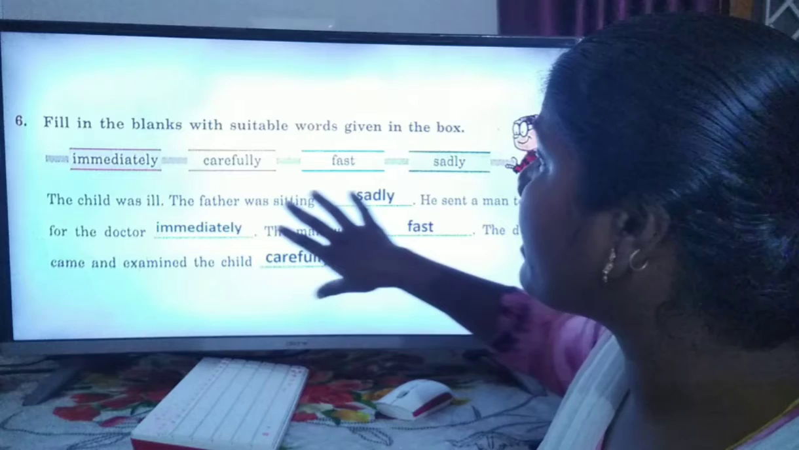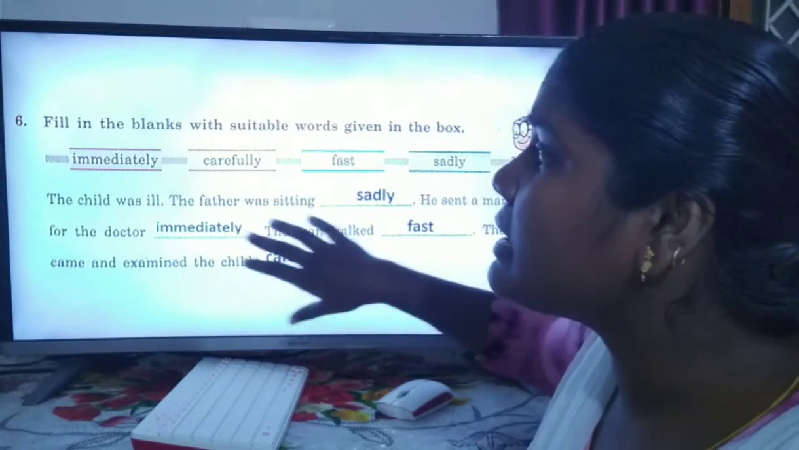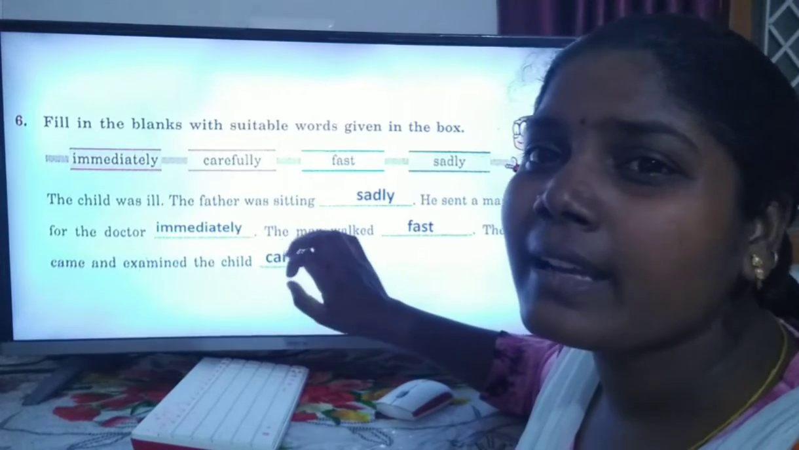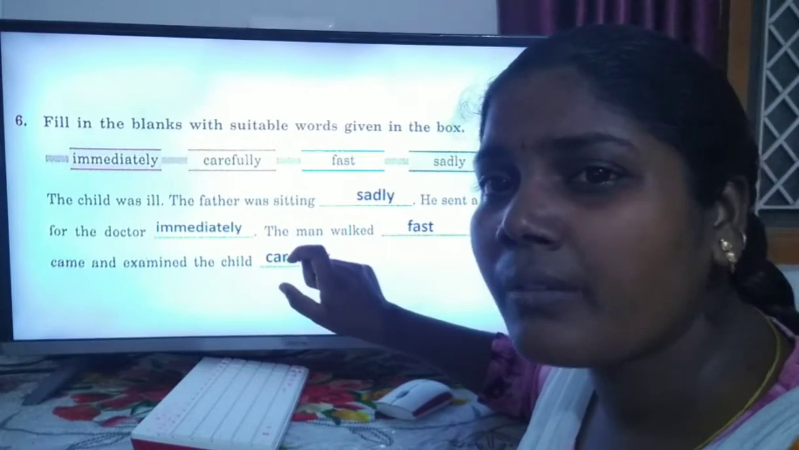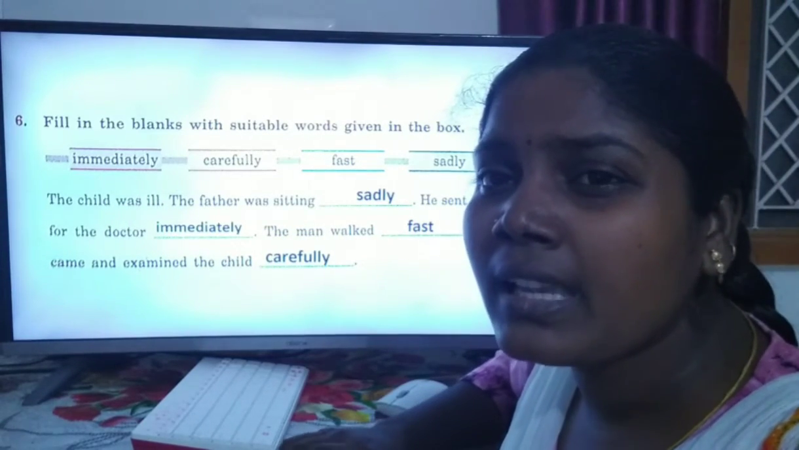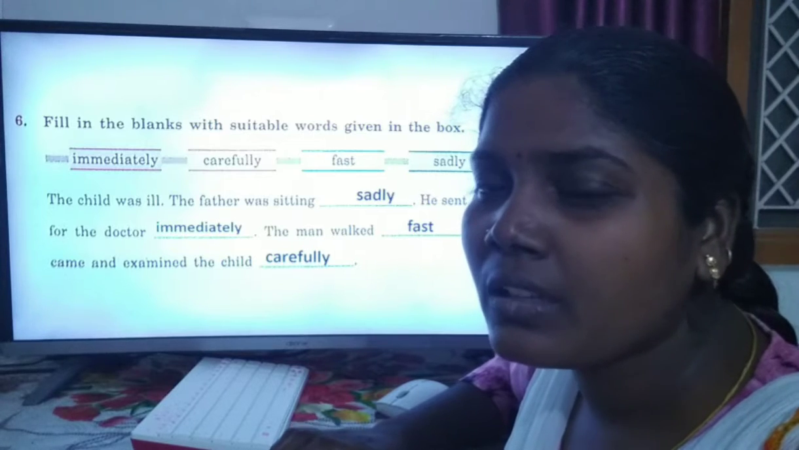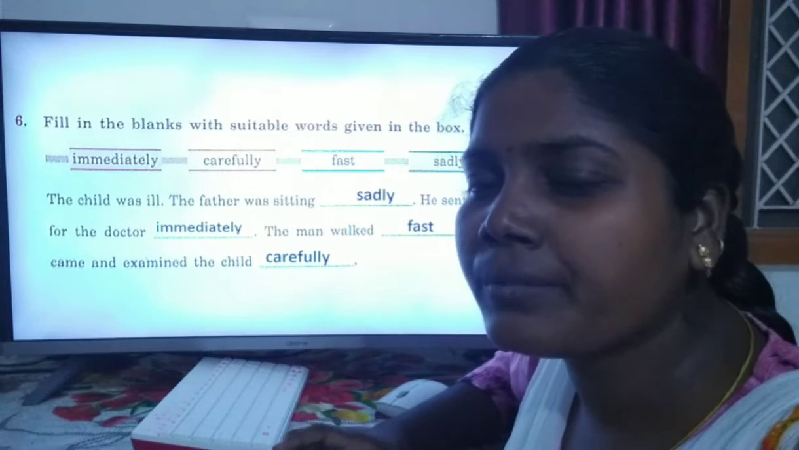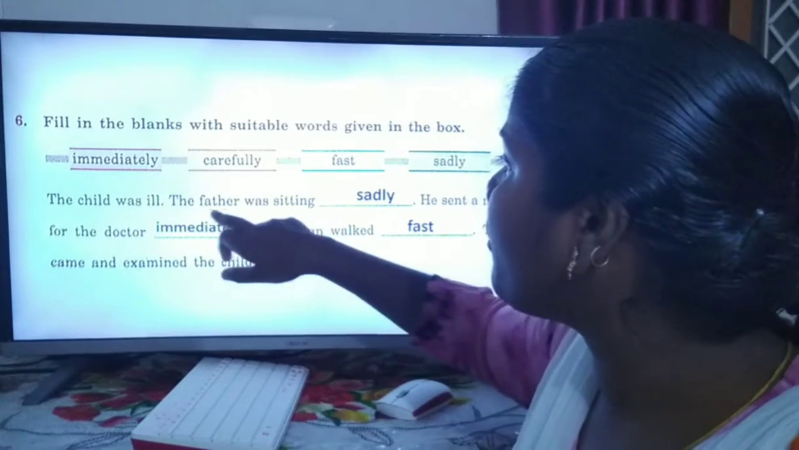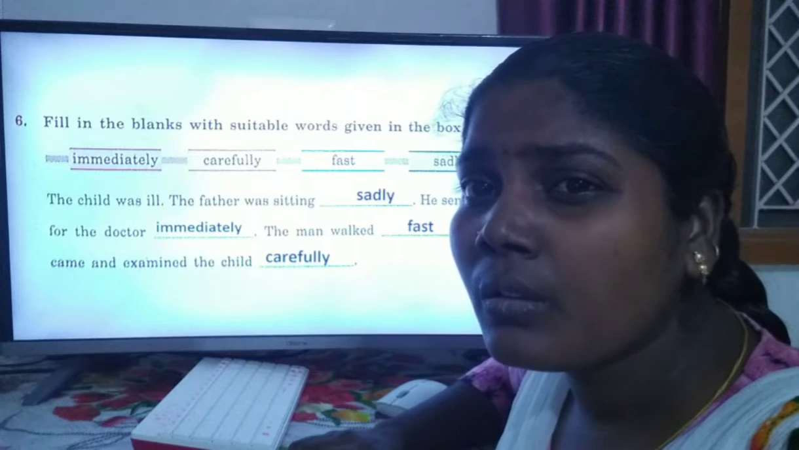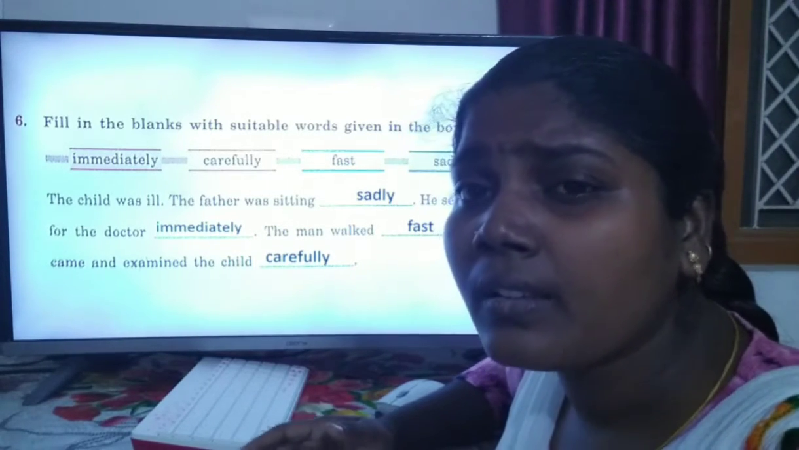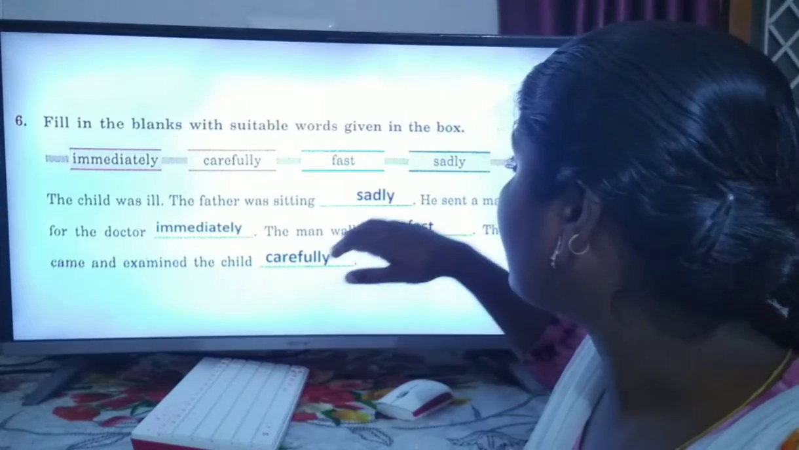So here they are giving one passage. In that, we are going to choose and fix the correct adverb. The child was ill. One child was ill, he has some sickness, fever or cold or cough, something else. But the child was ill, and the father was sitting, dash.